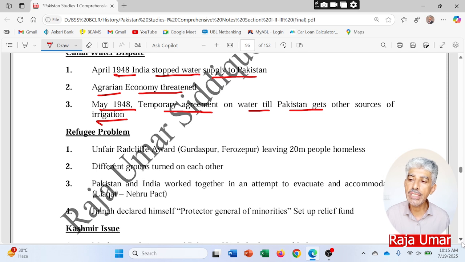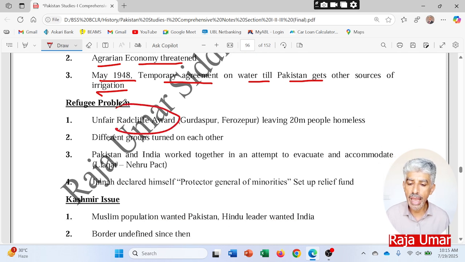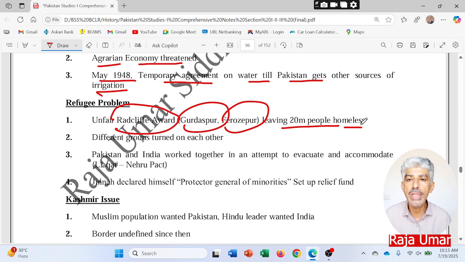So the refugee problem, the biggest of all, came from the unfair Radcliffe Award, as I have explained, that is Gurdaspur and Ferozpur tehsils, leaving 20 million people homeless. People thought that they would be part of Pakistan, but the next morning they saw themselves in India, and then they started winding up all of their belongings and migrating towards Pakistan. It is said that it was the biggest human migration ever. Different groups turned on each other, so that was a big issue.